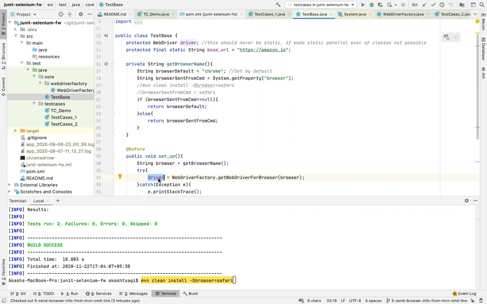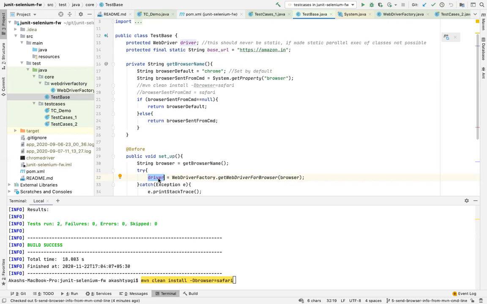So this is how we have solved the problem which I originally discussed, that if you wish to run your automation pack on a specific browser, you should not be made to change the code. The code should remain static. You should have the mechanism to handle it from the command line or outside, not modifying the code.